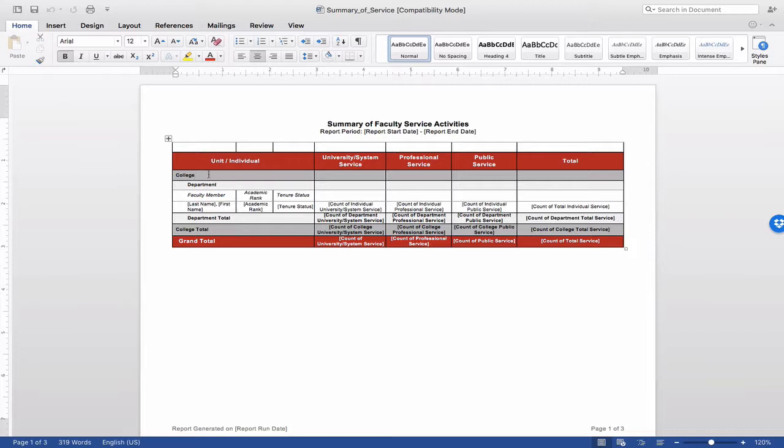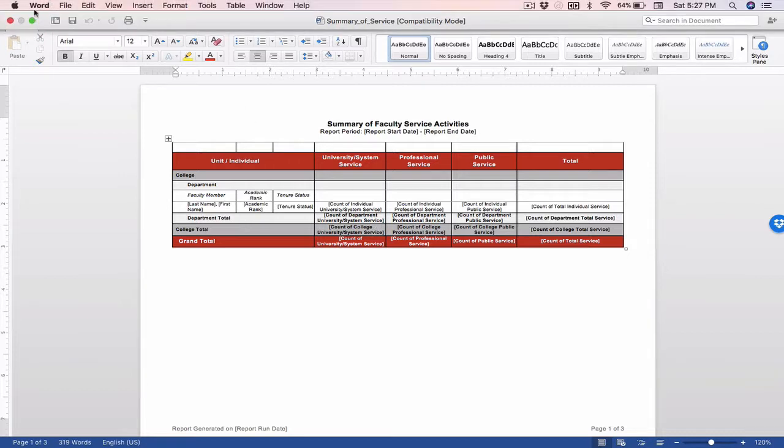So it would be college, department, faculty member. It'd give you their academic rank, their tenure status. All that stuff would be pulled directly out of the system, and it would give you a count of the individual services at the university level, the department level, and so on and so forth, and give you a nice overview of what's going on.